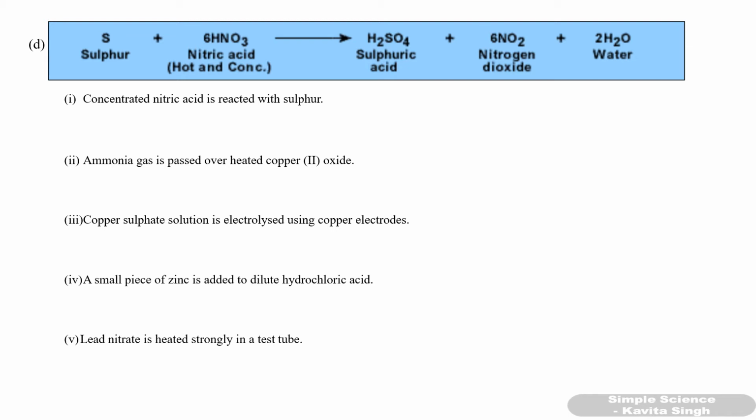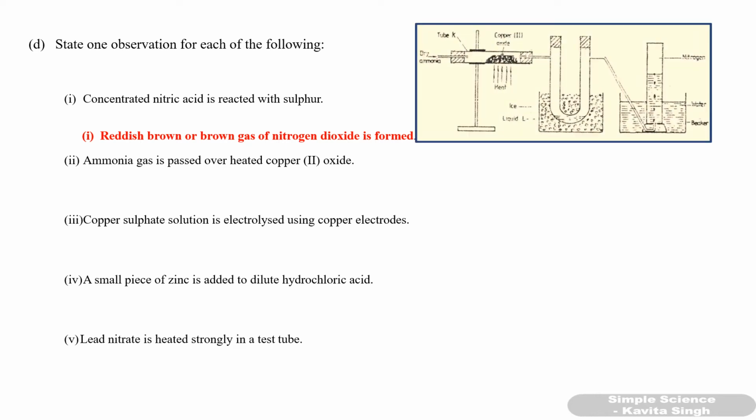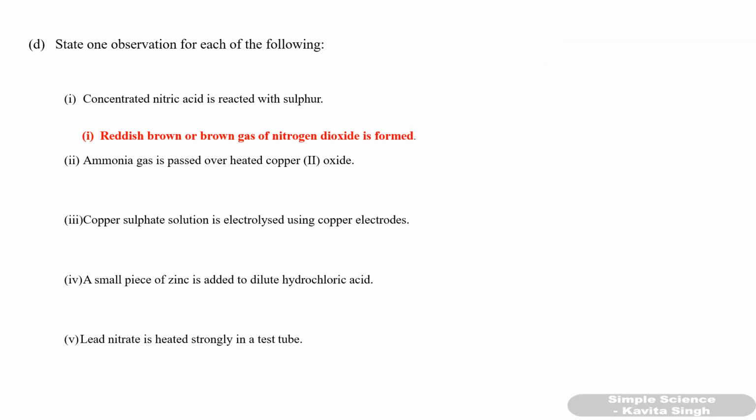So nitrogen dioxide, you will see the reddish brown fumes of nitrogen dioxide. This is your observation. Okay. Second one is ammonia gas is passed over heated copper 2 oxide. If you remember this diagram, when ammonia gas is passed over heated copper 2 oxide, what happens? The black copper oxide turns into a reddish brown, pink or reddish brown substance.